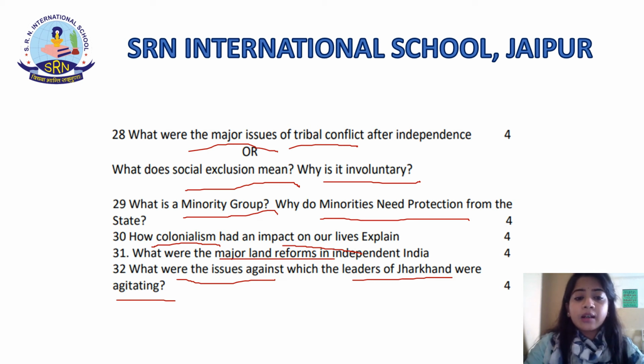Now let's take question number 32. The social movement for Jharkhand had a leader in Birsa Munda, an Adivasi who led a major uprising against the British, students. The issues against which the leaders of the movement in Jharkhand agitated were as follows. First was the acquisition of land for large irrigation projects and firing ranges, students. Now they wanted to have the land for large irrigation projects and firing ranges.